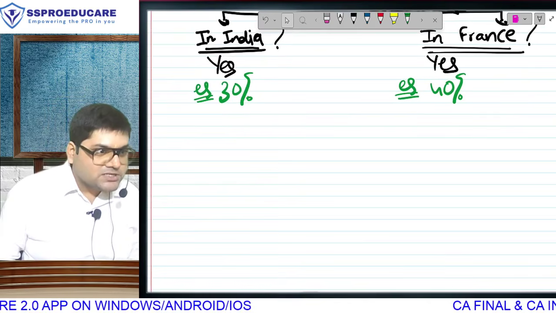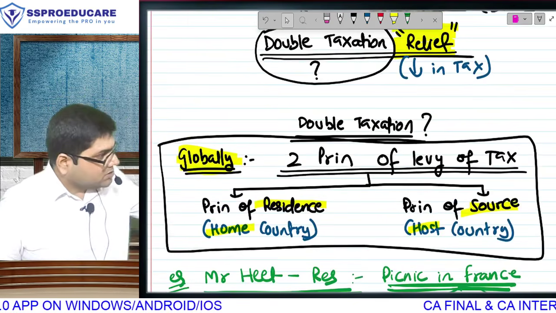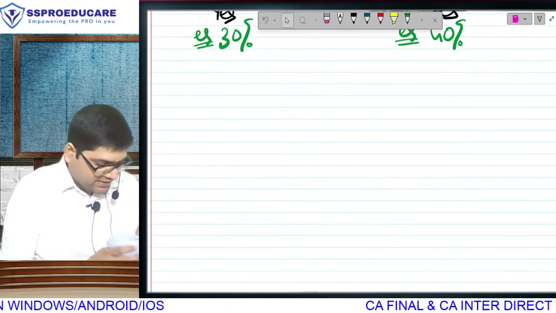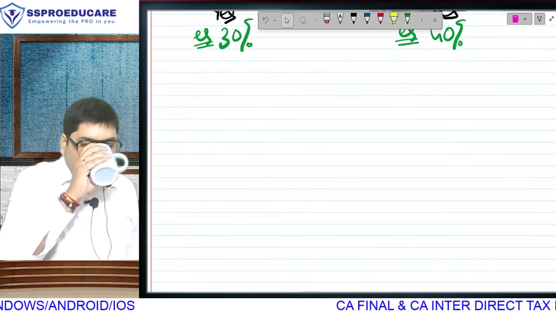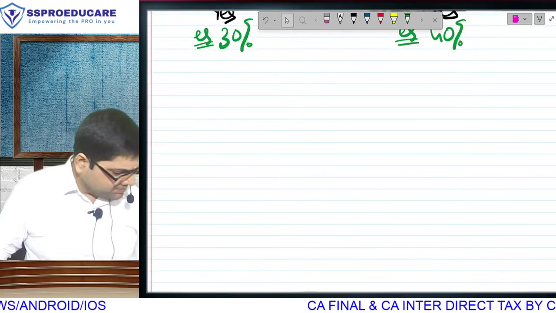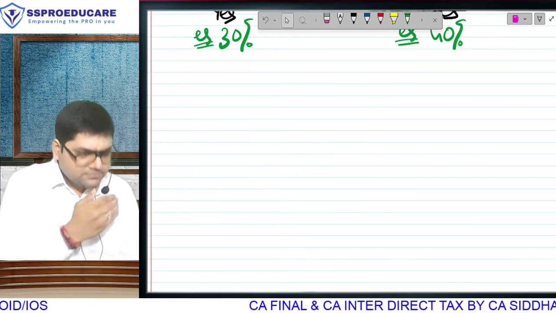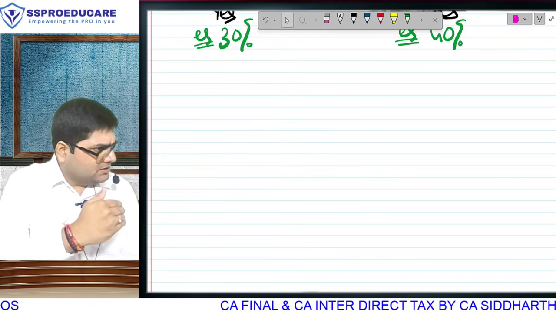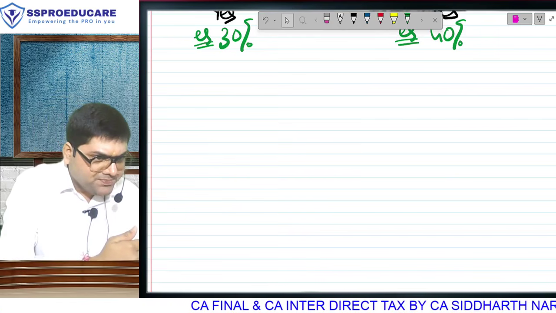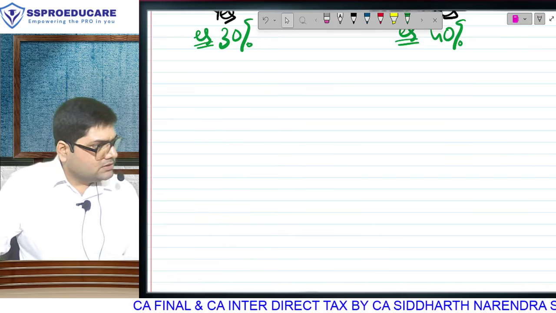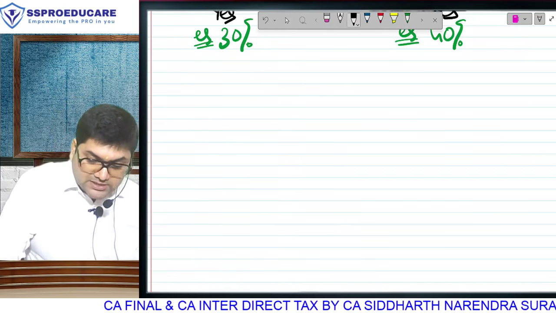But do you understand what is double taxation? Everything is hidden in this box. Globally, there are two principles of levy of tax. The principle of residence will be applied by the home country. The principle of source will be applied by the host country. When the same person will be taxed by the home country as well as the host country, that will result in double taxation. Did everyone understand? What is the meaning of double taxation?